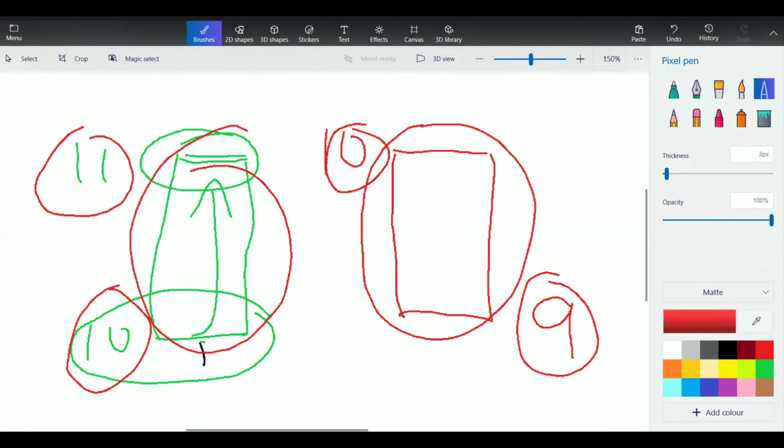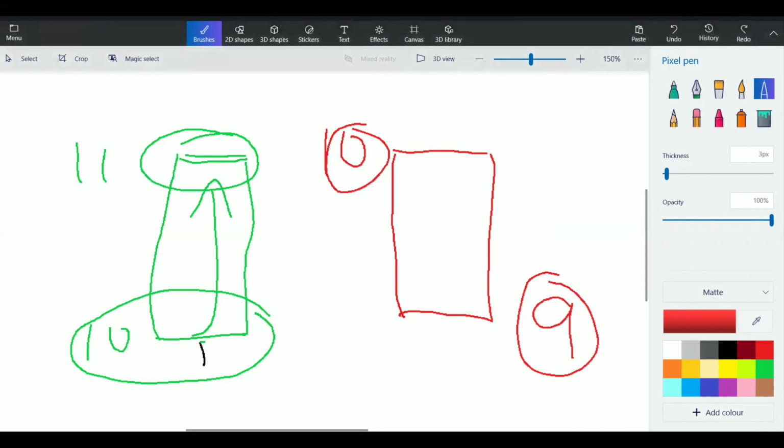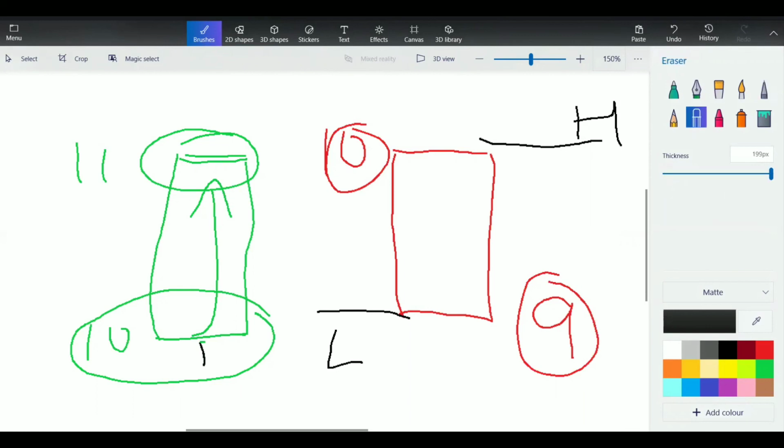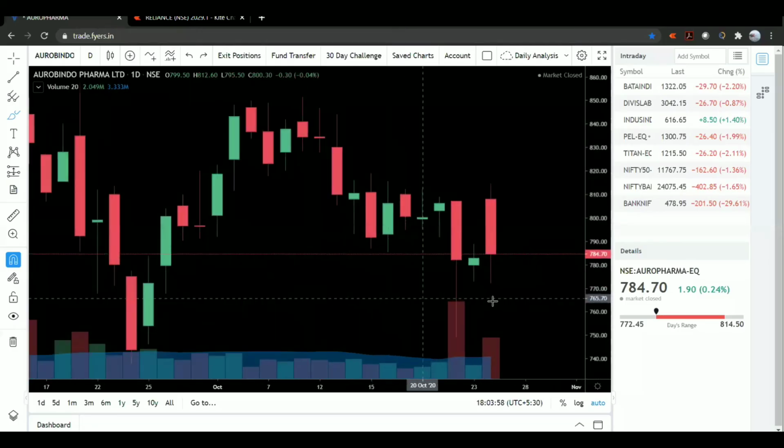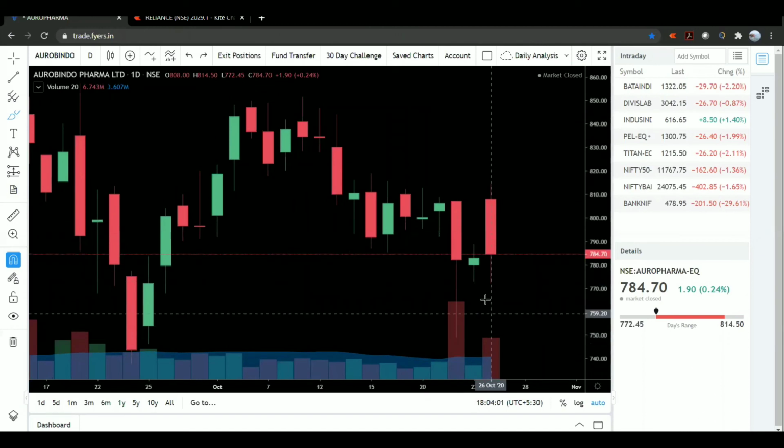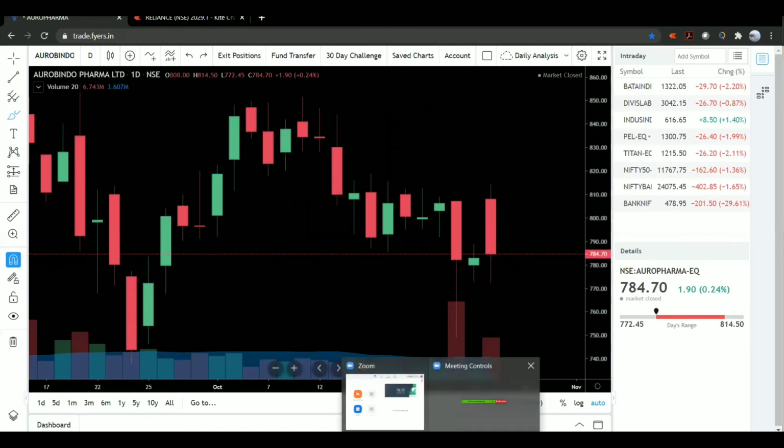Now, in simple terms, if you don't have to put a lot of brain here, what can you say? This was the day high, this was the low. This is called the body. But sometimes, I'll show you, there are these things. If you see the lines, these are called wicks. When are these formed? Now let's see that.